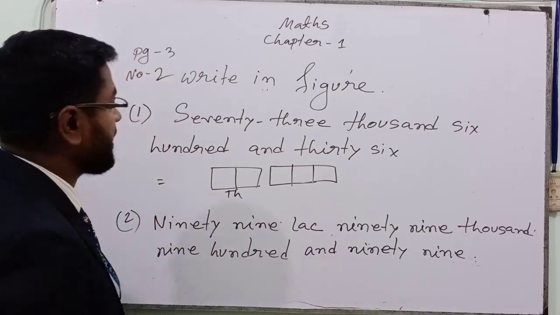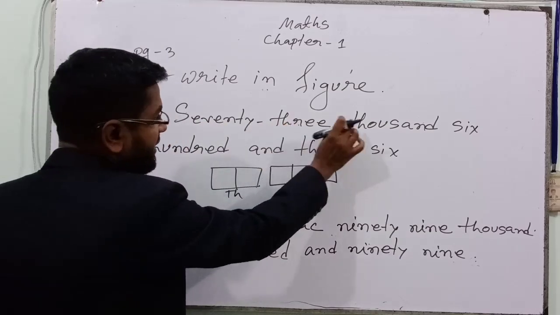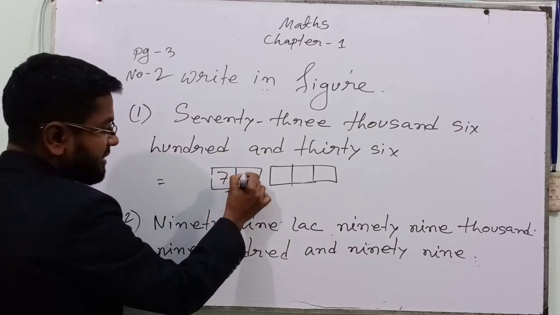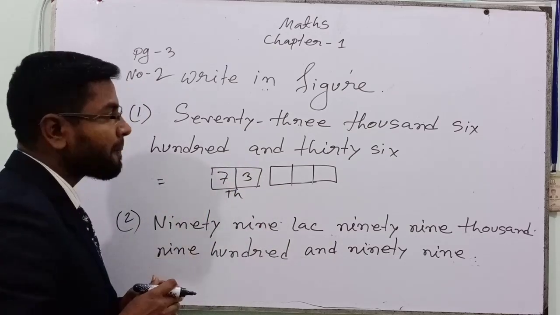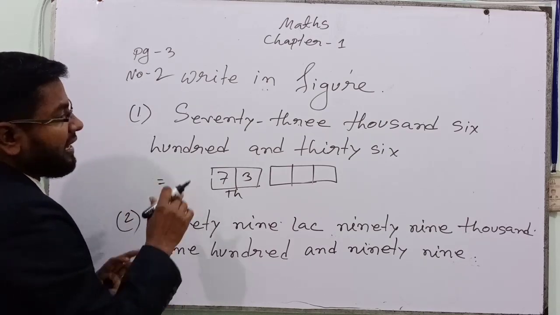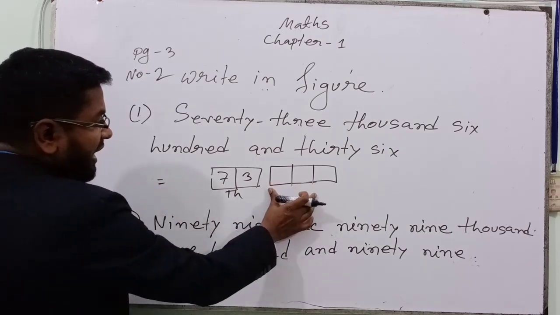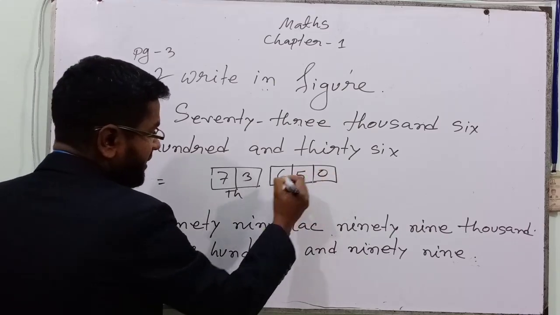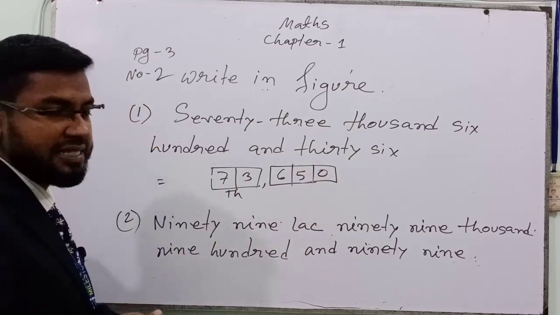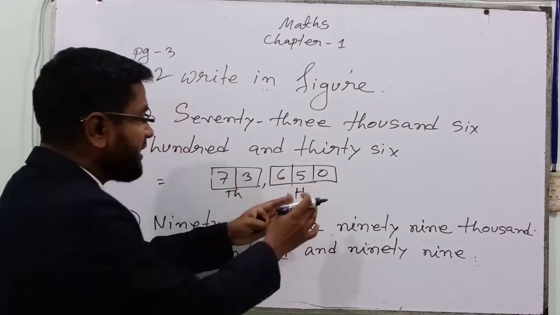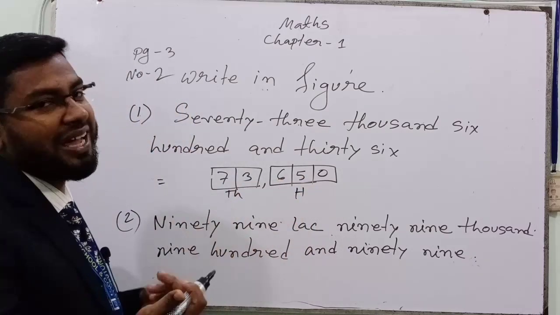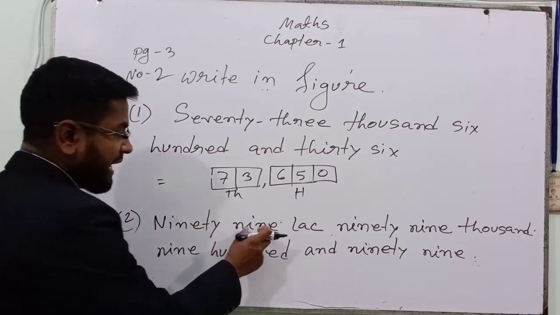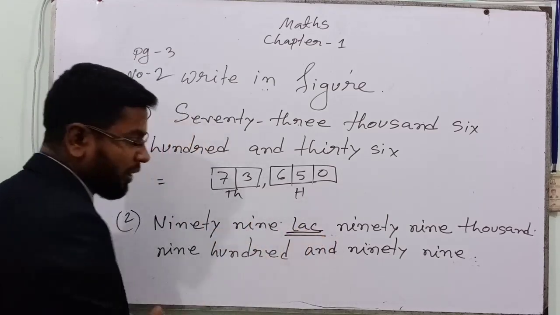Now we will put in the numbers 73,000. So we will write here 73,000. Done. Now 650. We will write 650 here. Now use your comma. This is 73,650. Done. Next, 99 lakh. It goes up to lakh.